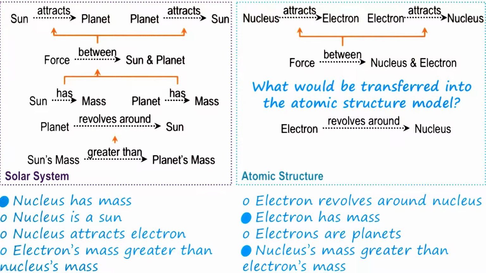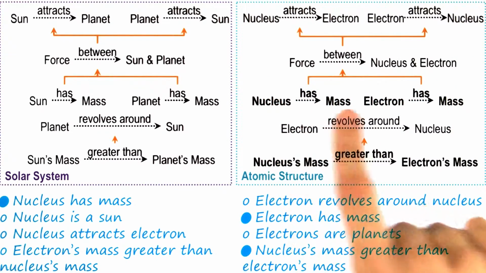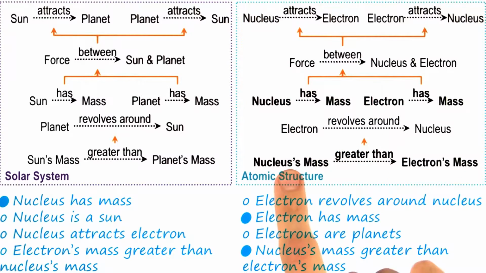We wouldn't transfer the idea that the nucleus is a sun or that the electrons are planets, because those take the transfer a little bit too literally. We also wouldn't transfer the idea that the nucleus attracts electrons or the electron revolves around the nucleus, because those were already in our original representation. So we end up with this. The nucleus and the electron both having mass causes the force between them, and the nucleus's mass being greater than the electron's mass causes the electron to revolve around the nucleus.